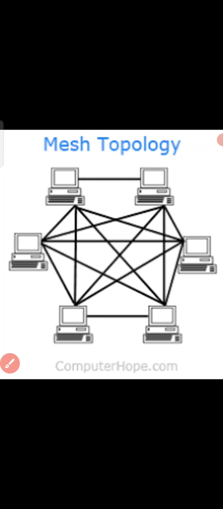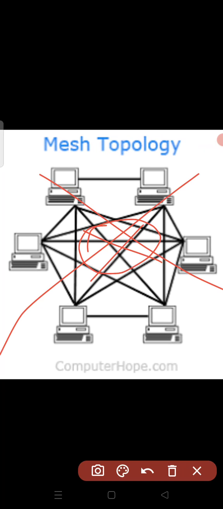Okay, so the next topology is the mesh topology. You can see in the figure, in mesh topology, which is also called a complete topology, each node is connected directly to every other node in the network. That is, if there are n nodes, there would be n into n minus 1 by 2 physical links in the network.